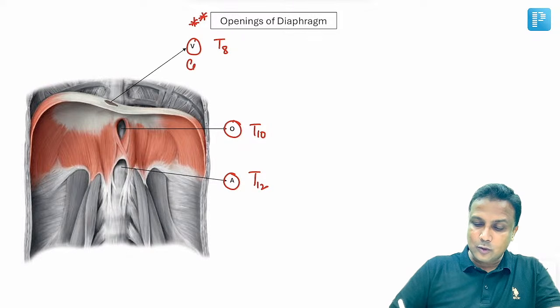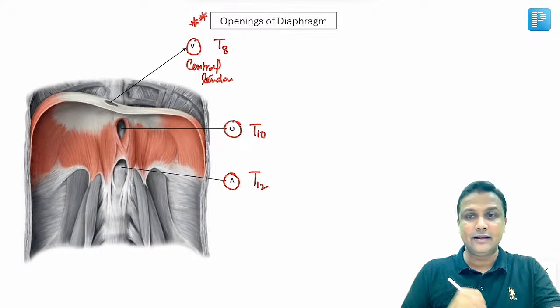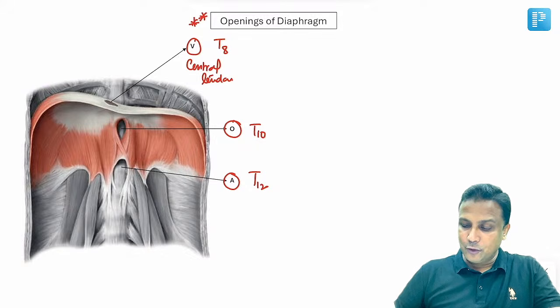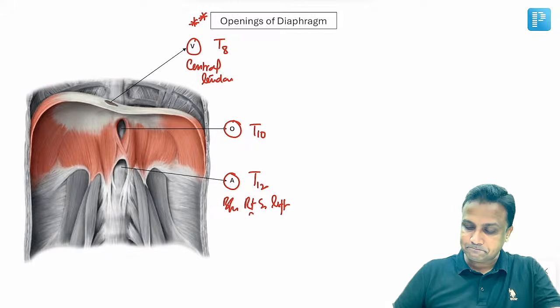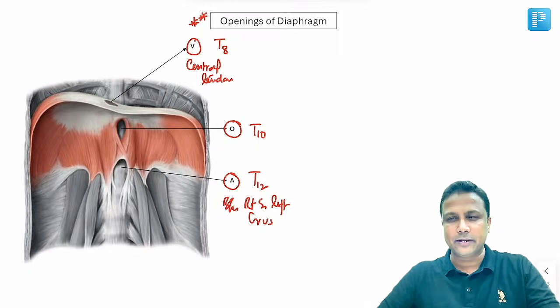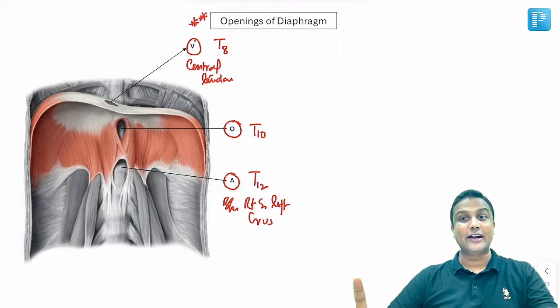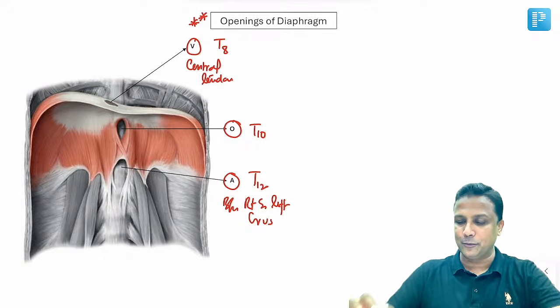Vena cava opening is the one which is present in central tendon of diaphragm. You can clearly see there in the diagram. Whereas aortic opening is between the right and left crus of the diaphragm. And this was an image based question recently given in your exam. Between the right and left crus of diaphragm, you'll be having aortic opening.